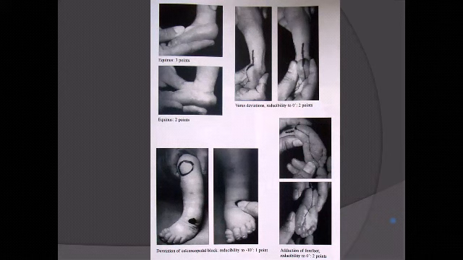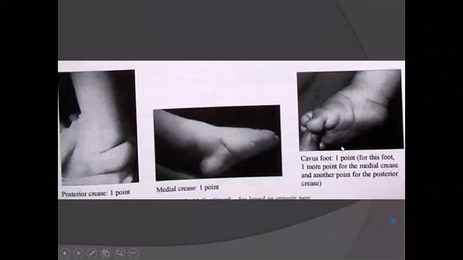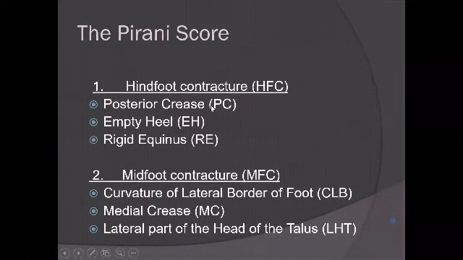You should know that there are 3 points to the midfoot and 3 points to the hindfoot, and simply put, they give you correctability of the hindfoot as well as the equinus. You look at the points given on Pirani scoring: the posterior crease, the empty heel, the rigid equinus, and the midfoot score, the curve of the lateral border, the depth of the medial crease, and how much talus you can cover with your reduction maneuver. So there are points for each.